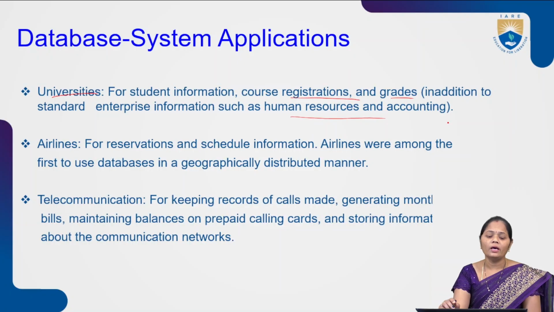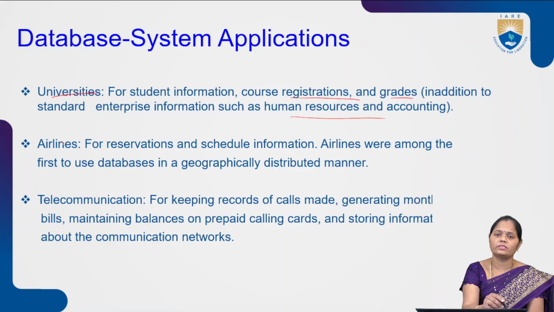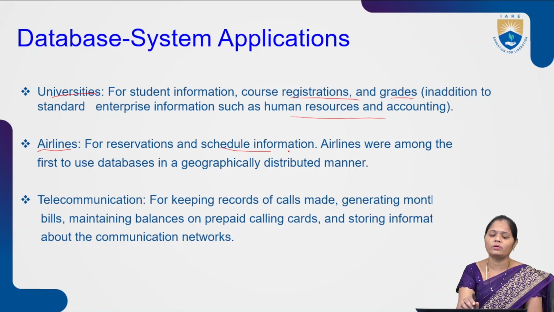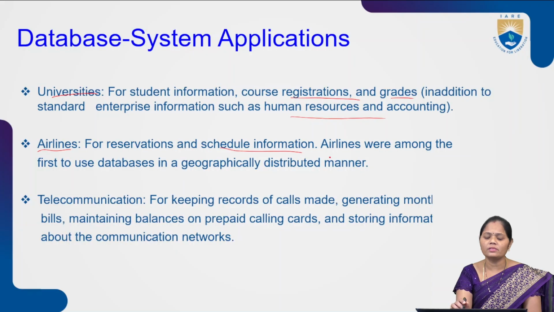That means in universities as well as in enterprises, for storing information, we can use database management systems. Airlines. In airlines also, for making reservations, for storing information regarding the schedules, and for cancellation of tickets, for everything we can use database management systems.